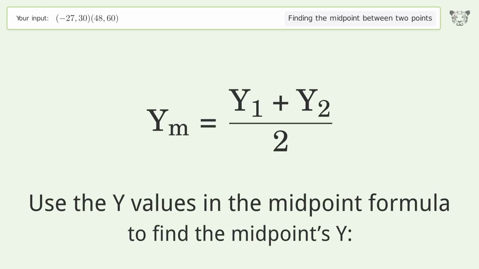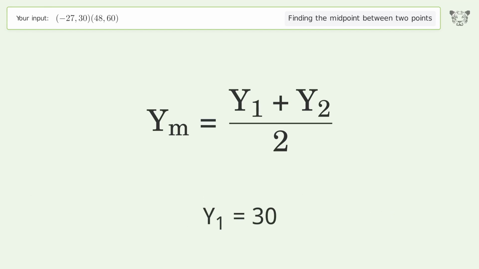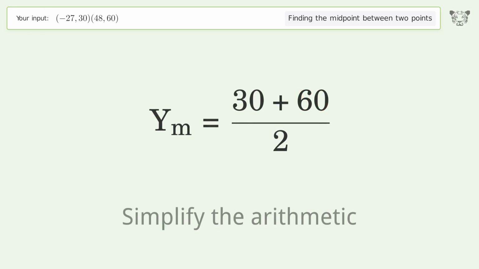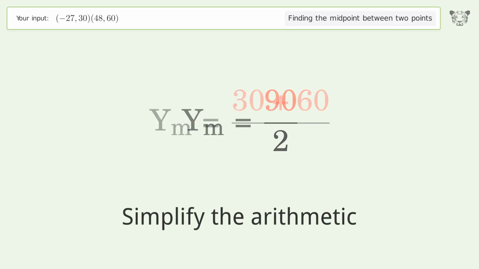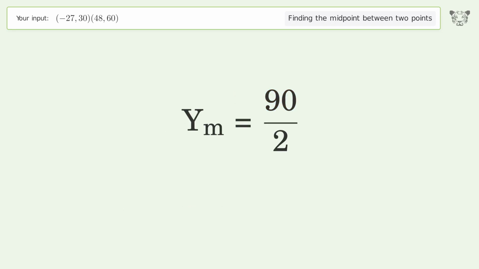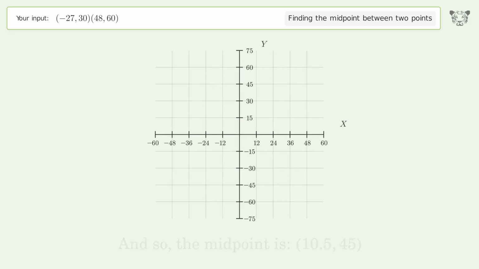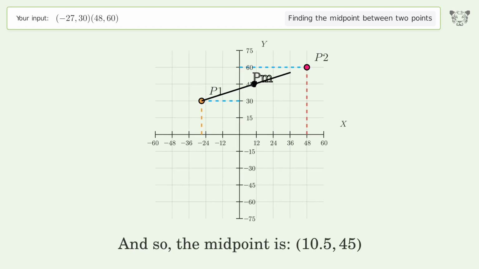Use the y values in the midpoint formula to find the midpoints y. y1 equals 30. y2 equals 60. Simplify the arithmetic. And so, the midpoint is 10.5, 45.